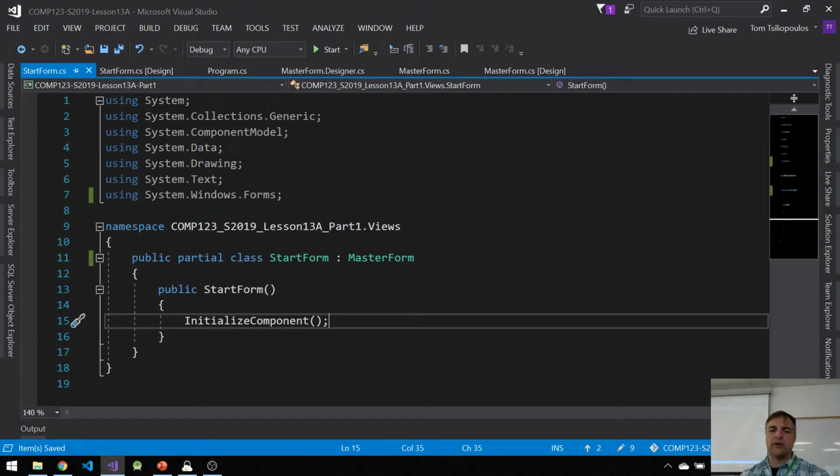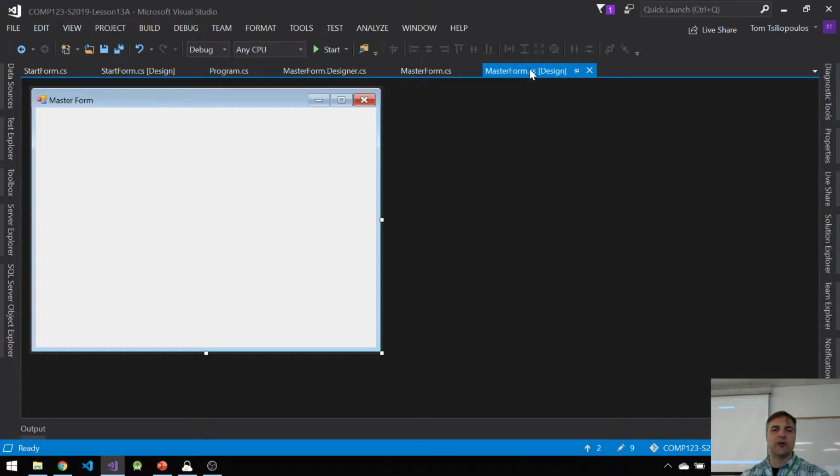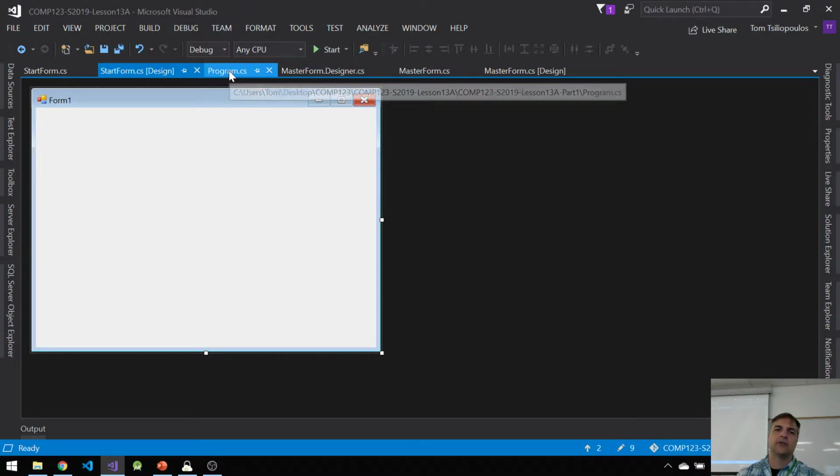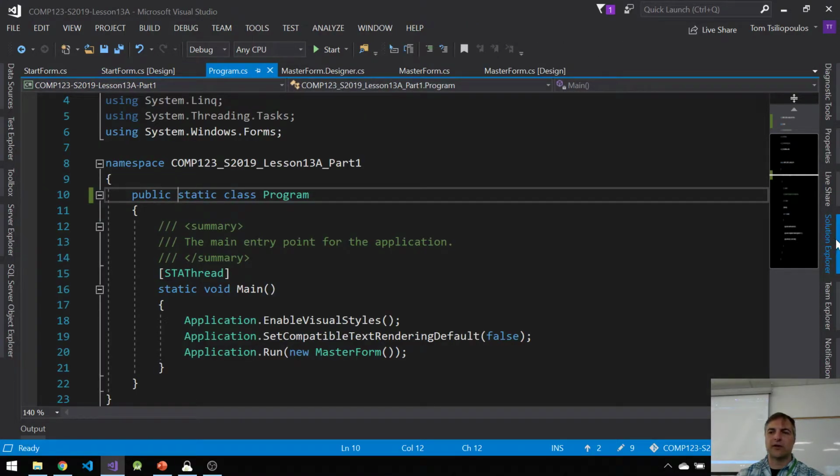All right, so cool. What does start form look like now? If you look at the designer for master form, it's like this, and for start form, it's also like this. It's perfect. In fact, every form I make is going to be exactly inheriting the visual styles from a master form, which is good. This is going to save us a pile of time. If I had 5 forms to make, I don't have to do all those fonts, the center screen, all those things. I don't have to do any of that anymore. So if you change master form later, it changes. That's the really good thing about it.